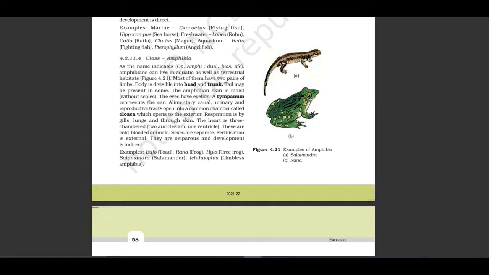Most of them have 2 pairs of limbs. Body is divisible into head and trunk. Tail may be present in some. The amphibian's skin is moist without scales. The eye has eyelids. The tympanum represents the ear. Alimentary canal, urinary and reproductive tracts open into a common chamber called cloaca, which opens to the exterior.